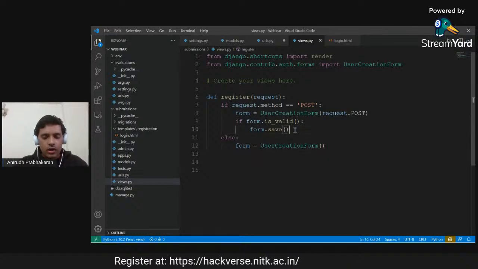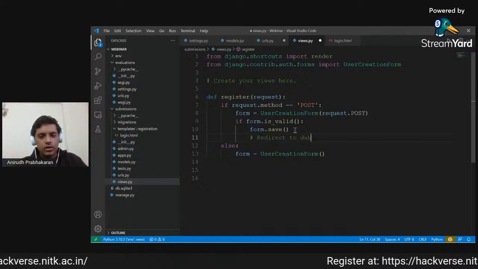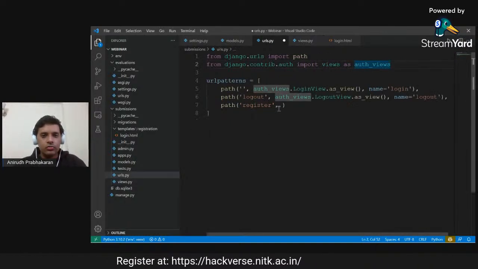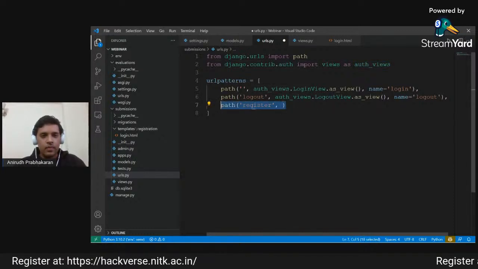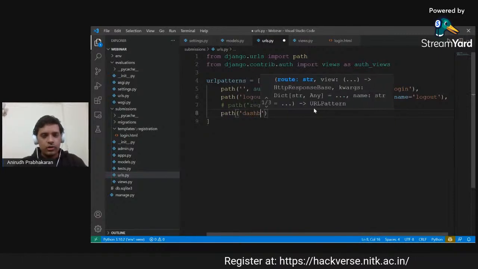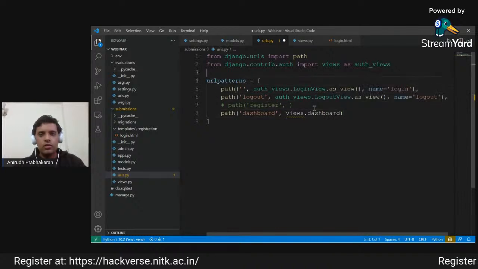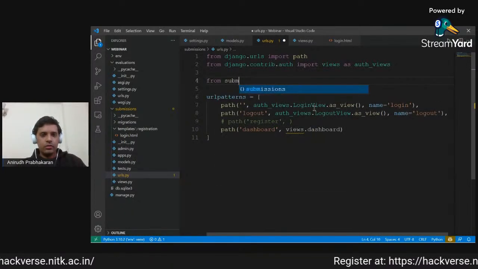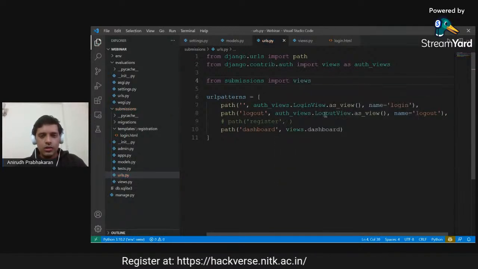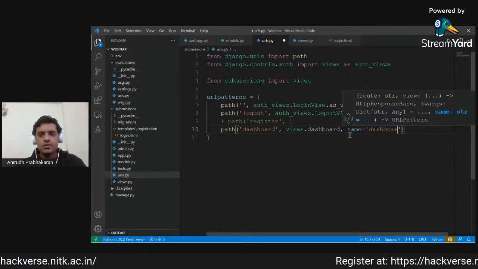Ideally, after this point, we should actually redirect to dashboard. But the problem is that we have actually not created a dashboard itself yet. So first of all, let us go and do that then. For now, I will comment this out, and I will create a dashboard path. Again, I will have to use a dashboard view, which I will get from submissions.views, import views. Now views.dashboard, and then as it's good practice, we should also name it as dashboard.